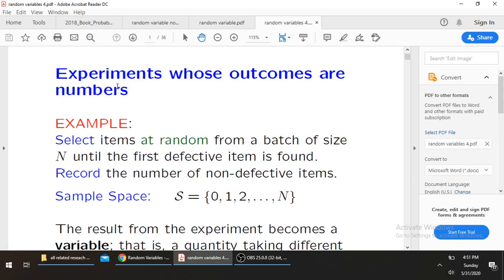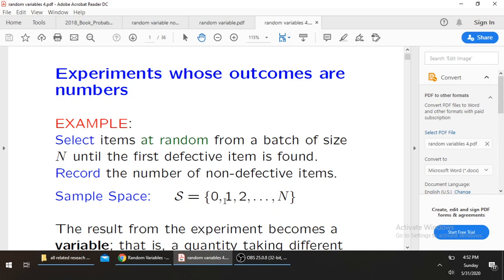We can say that experiments whose outcomes are numbers are random variables. Example: select items at random from a batch of size n until the first defective item is found. Record the number of non-defective items. The sample space starts from 0. It may be possible to have no defective item, 1 defective, 2 defective, up to n defective items.